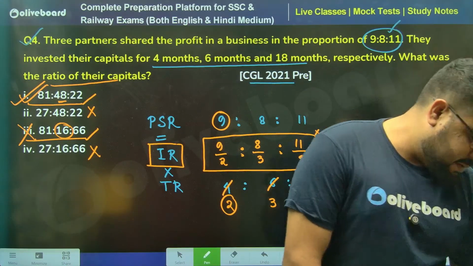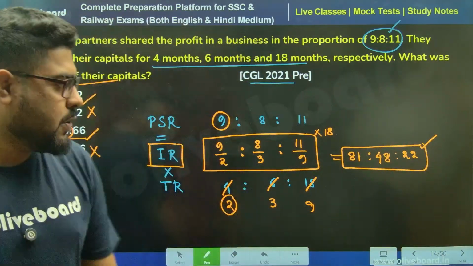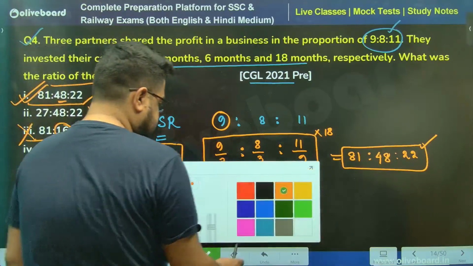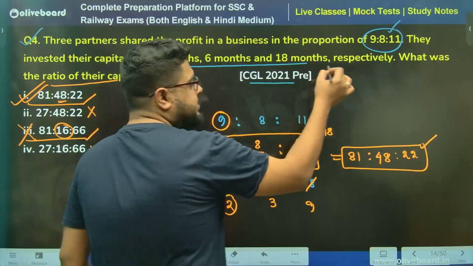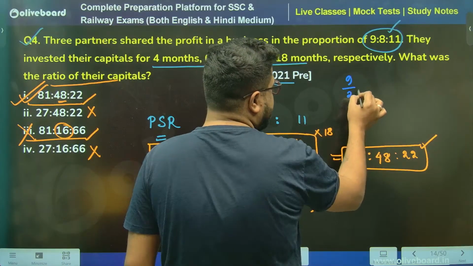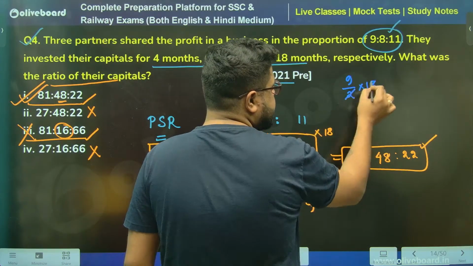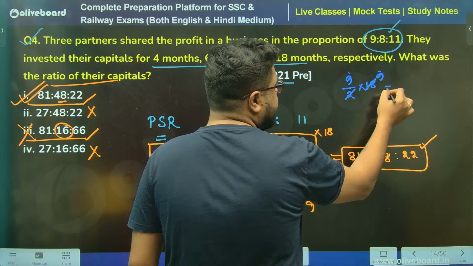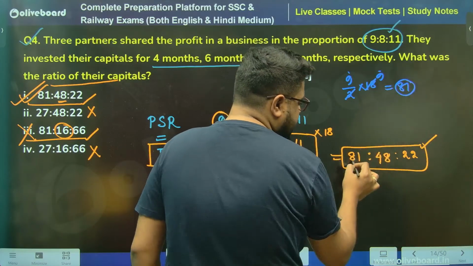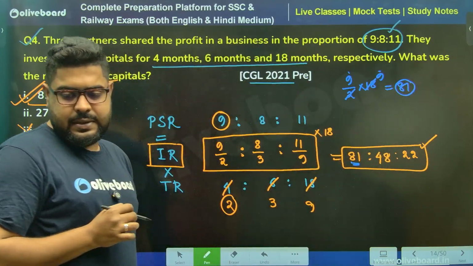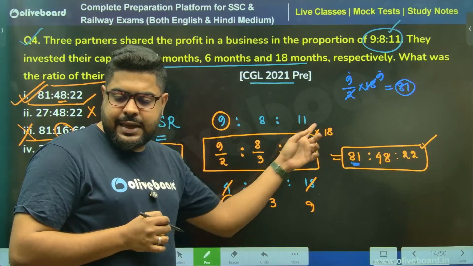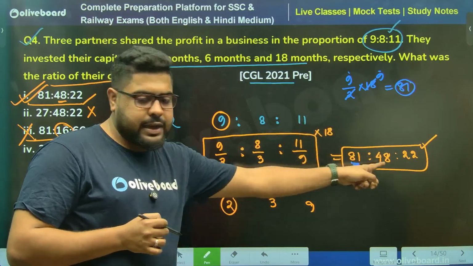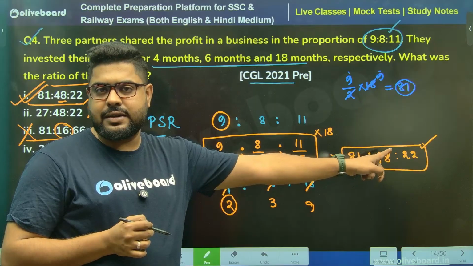How do you calculate? You see, how did I do it? Let's say 9 by 2 and 18. So I'm doing 9 by 2 into 18. This is 2 nines, so 9 into 9, I'm writing 81. That's how I've written this. Similarly, 8 by 3. So 3, 8, 18. 3 6 are this. 6 8s are 48. That's how I've written it.